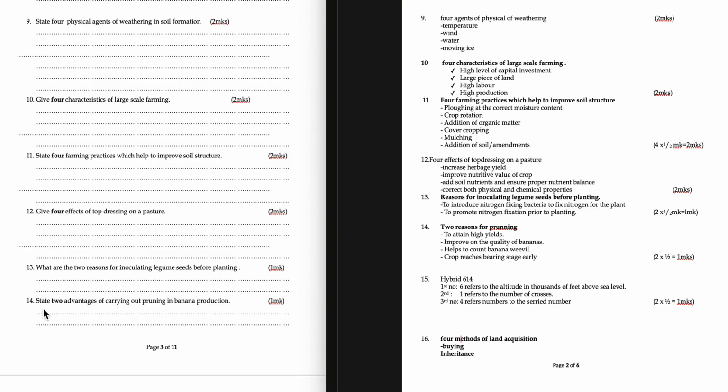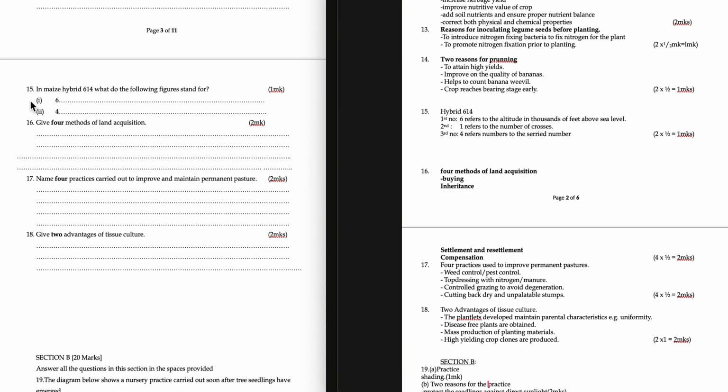Question 14. State 2 advantages of carrying out pruning in banana production. To attain high yields, improve the quality of bananas, helps to control banana weevil, crop reaches bearing stage early. Question 15. In maize hybrid 614, what do the following figures stand for: 6, 1 and 4? First number 6 refers to the altitude in thousands of feet above sea level. Second, 1 refers to the number of crosses. Third number, that is 4, refers to the serial number.